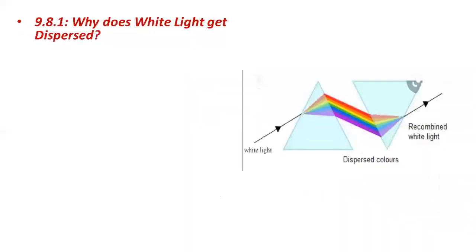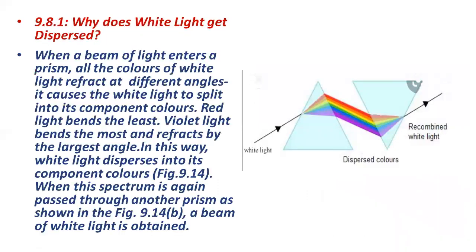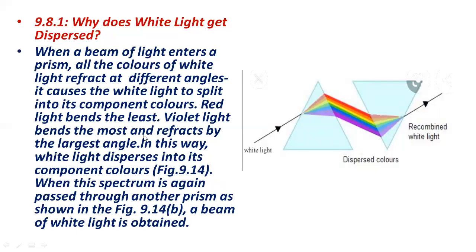Why does white light get dispersed? Why does the dispersion of white light take place? When a beam of light enters a prism, all the colors of white light refract. I told you that the dispersion of white light into its 7 colors is due to a phenomenon called refraction. White light passes from a rarer medium into a denser medium, glass, so refraction takes place, and each color makes a different angle with the normal,